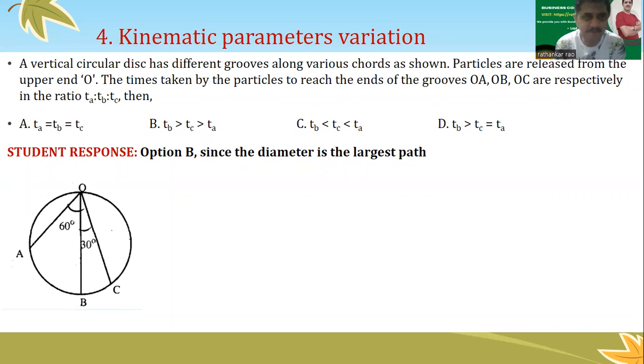So this is a problem which I think most of the students in my classes, wherever I have taught, made a mistake on. Let us read this problem to understand what it is about. A vertical circular disc has different grooves. You see, these are some small slots along various chords. Particles are released from the upper end O. So you are releasing the particle from here.